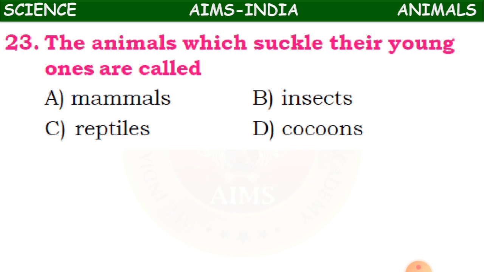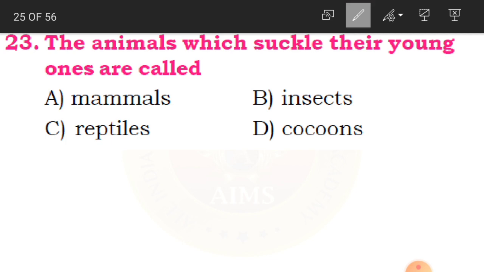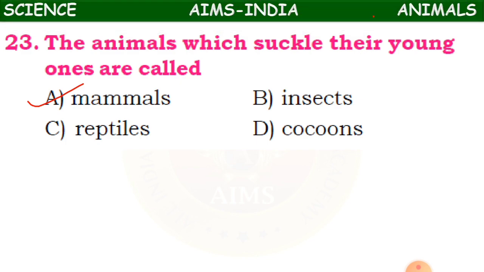Everybody knows it is mammals, A option. Mammals give birth to their young ones and they feed them with their milk. That is why A option is the correct one.